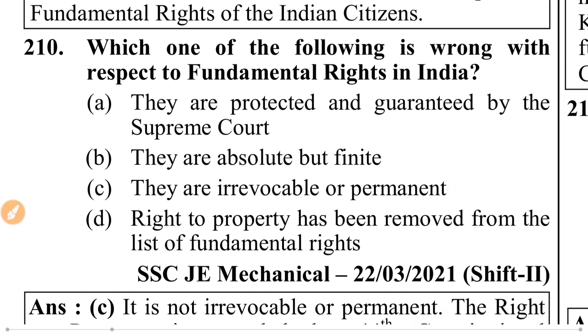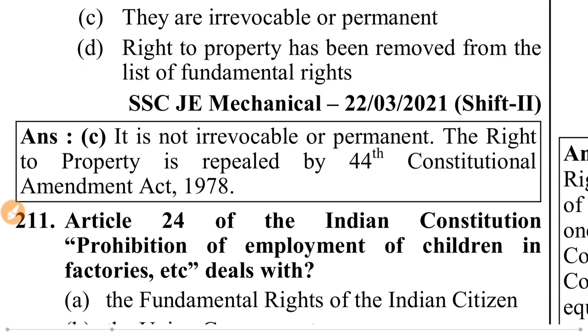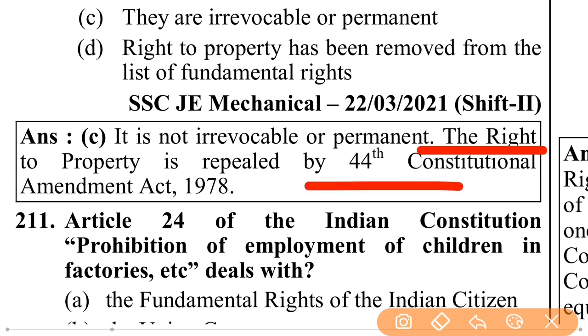It is wrong, because if they were irrevocable, the right to property would still be a fundamental right. So why are the other options correct? It is not irrevocable or permanent. The right to property was repealed by the 44th Constitutional Amendment Act, 1978.